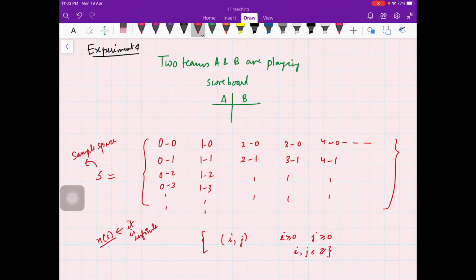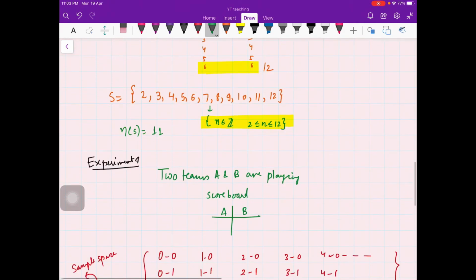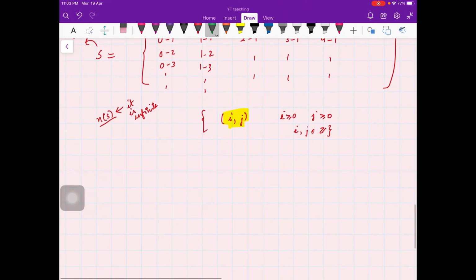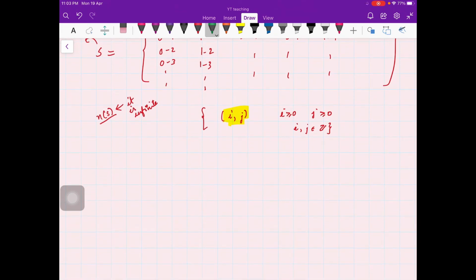The set is infinite, so I cannot tell you how many elements are present. Infinite means we cannot count them. In this case they are countable, but they are infinite. Okay, so this is the sample space. The sample space is nothing but all the outcomes of an experiment, put in a set.